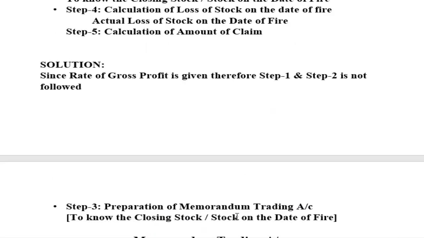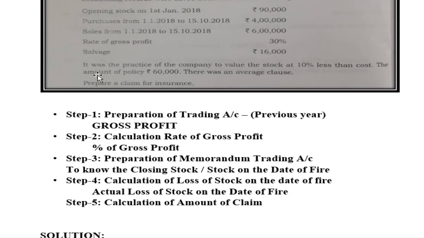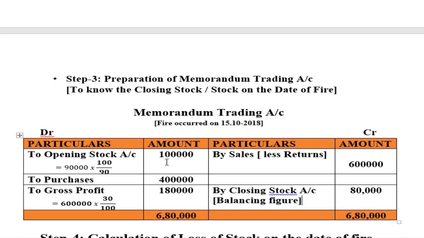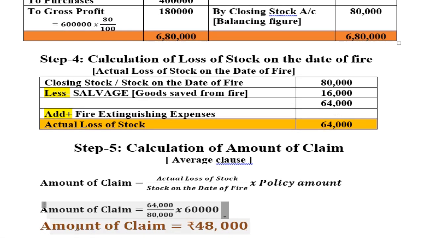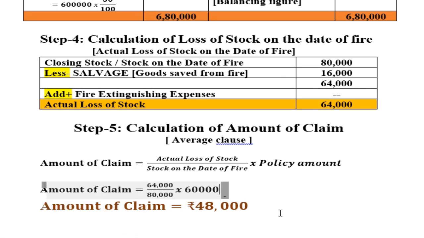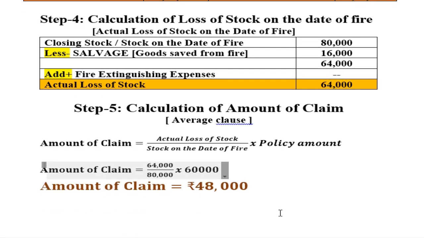What is the policy amount in the problem? The amount of policy is 60,000 rupees. Enter this, policy amount is 60,000. Now 64,000 divided by 80,000 into 60,000. Now I will get the amount of claim. So the amount of claim is 48,000. This is how you have to calculate the amount of claim.